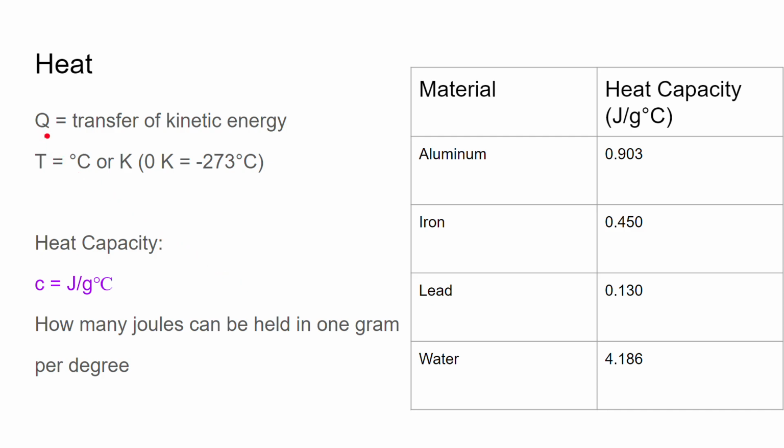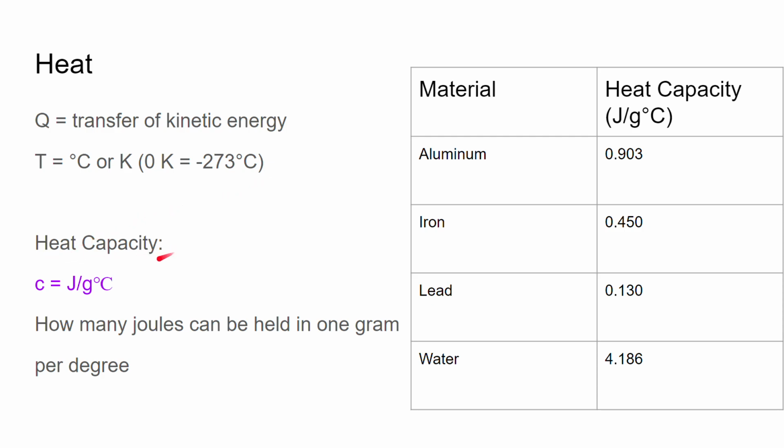Heat. We symbolize heat with a Q, which is the transfer of kinetic energy. So the temperature, T, can be in Celsius or in K for kelvins. Kelvins is the scientific way to do it as well. You could say 0 kelvins is minus 273 degrees Celsius. That's absolute zero. That is when there is absolutely no kinetic energy or heat at all.